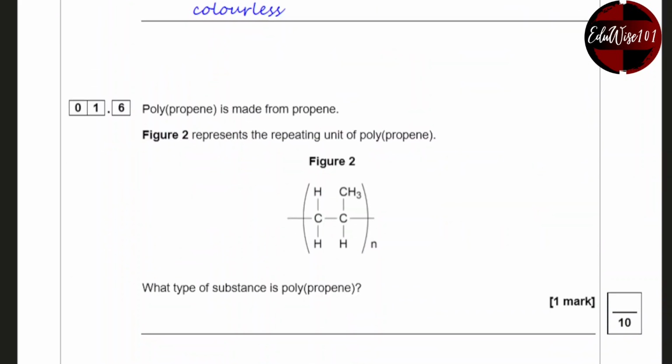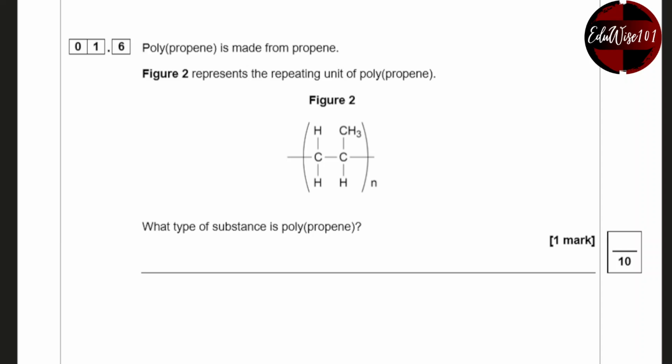Question 1.6. Polypropene is made from propene. Figure 2 represents the repeating unit for polypropene. Now a repeating unit is called a monomer. What type of substance is polypropene? Now polypropene is a polymer, which is made up of many monomers.